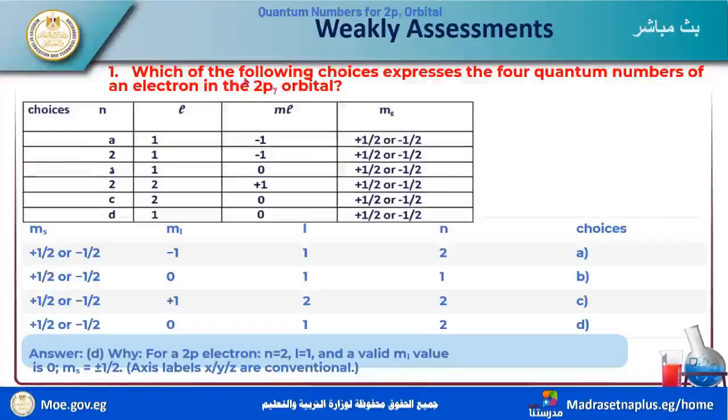Did you understand this? Of these questions with the following choices, express the 4 quantum numbers N, L, ML and MS. N equal to 2, L equal to 1, ML equal to 0, MS equal to positive or negative half. So this is the illustration of these sublevels 2B.